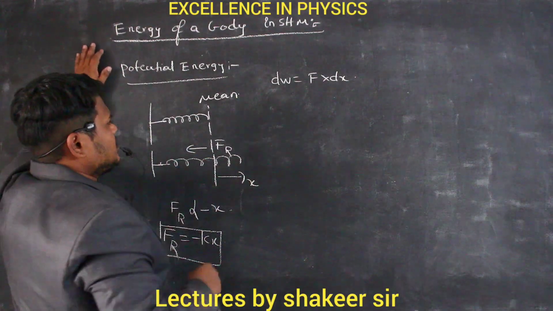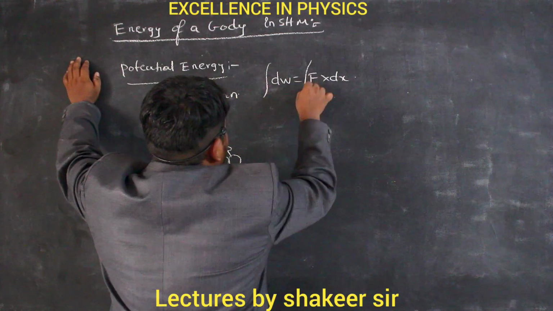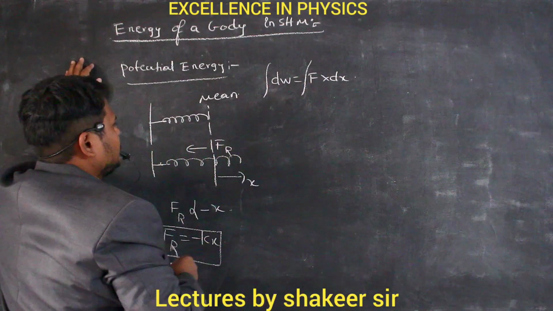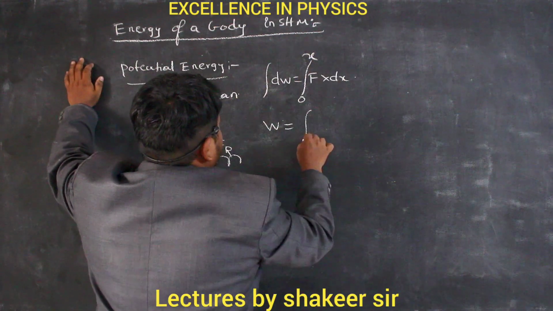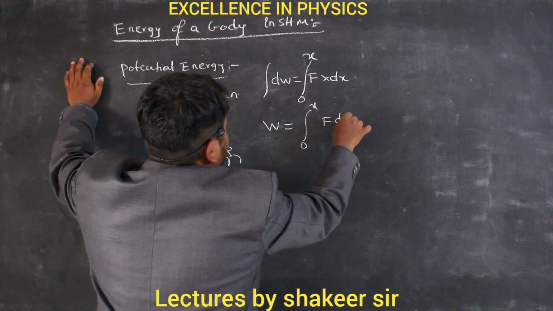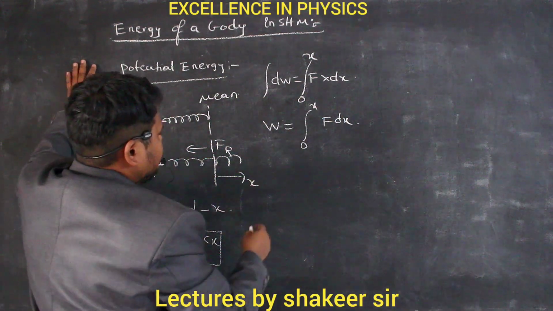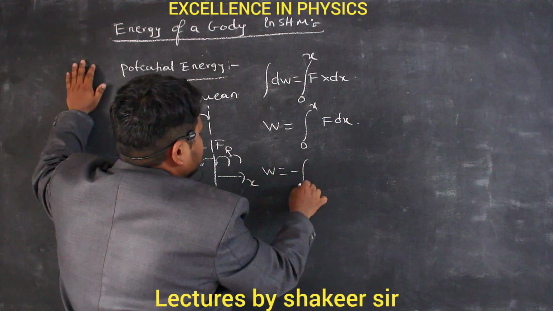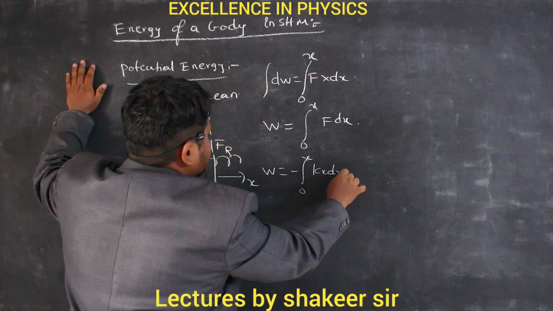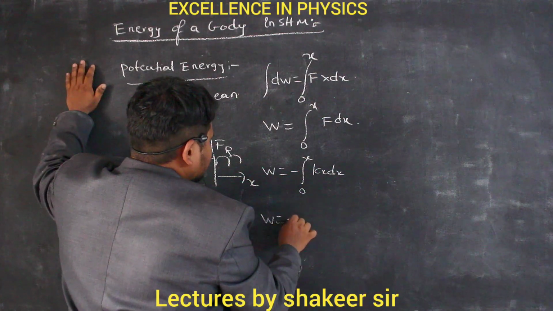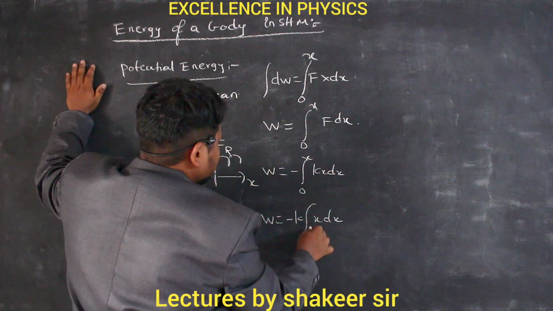So if I am to calculate the work done for a total displacement of x, I have to integrate on both sides. Then work done is equal to the integration from 0 to x of F into dx. What is F here? The restoring force applied by the spring, so the value of F is minus kx. So work done equals minus the integration from 0 to x of kx into dx. Therefore work done is equal to minus k times the integration of x dx, with limits from 0 to x.